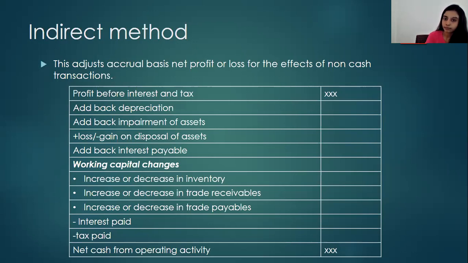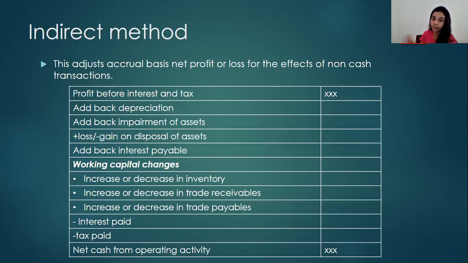Depreciation we have already deducted from the profit, so we have to add it back to cancel that adjustment. And add back impairment of assets. Impairment is for intangible assets. Whatever the amount which was deducted from the profit, you have to add it back to cancel the adjustment. And loss or gain on disposal. For example, if we take it as a loss, then we have already deducted it from the profit, but it is not actually a cash outflow. So we have to add it back when converting the profit before interest and tax into a cash figure.